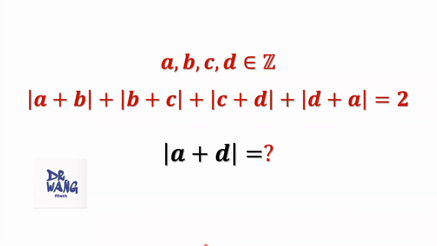Here is the question. If A, B, C, D are integers, absolute value of A plus B plus absolute value of B plus C plus absolute value of C plus D plus absolute value of D plus A equals 2. What is the value of absolute value of A plus D?